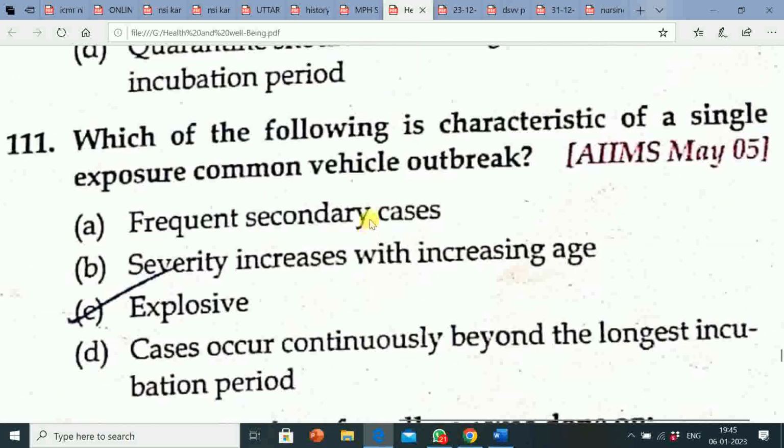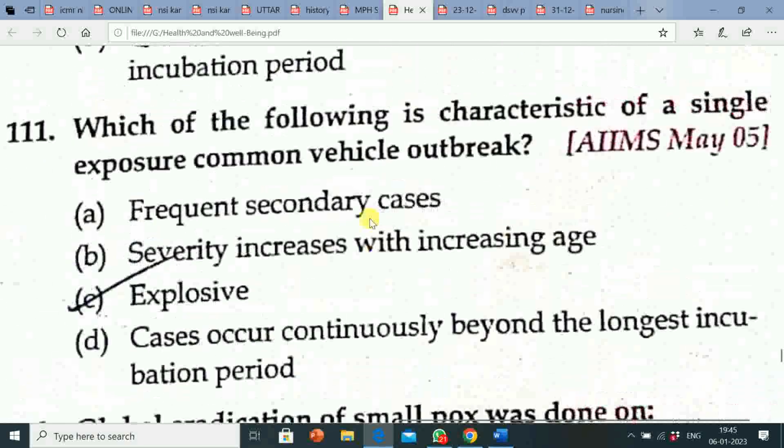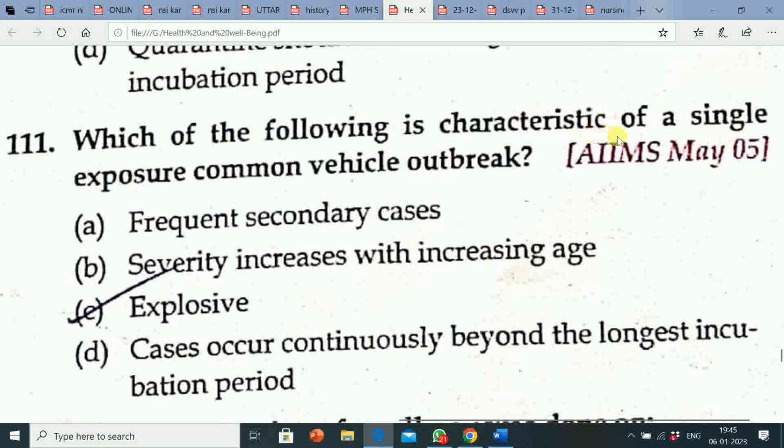Next question is, which of the following is a characteristic of a single exposure common vehicle outbreak? Option A, frequent secondary cases. Option B, severity increases with increasing age. Option C, explosive.